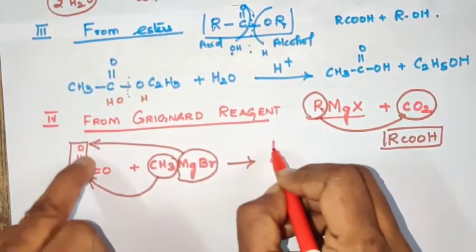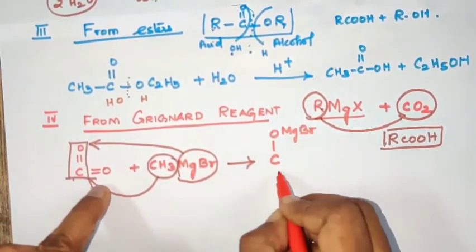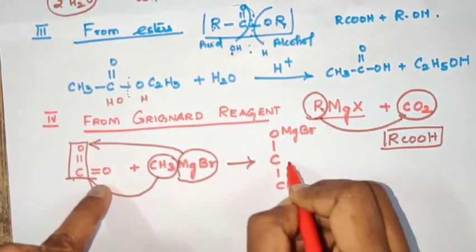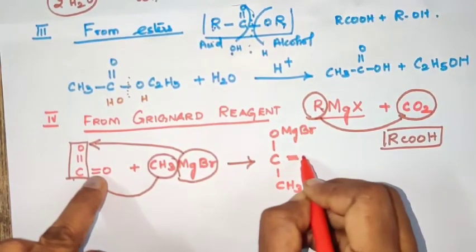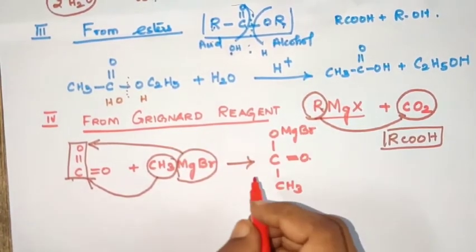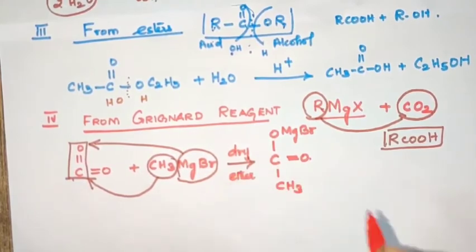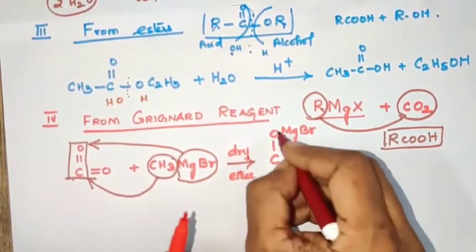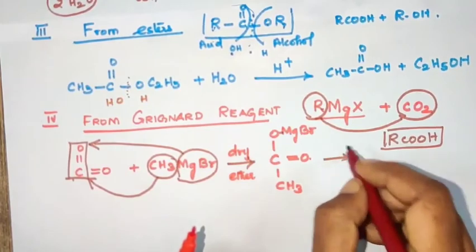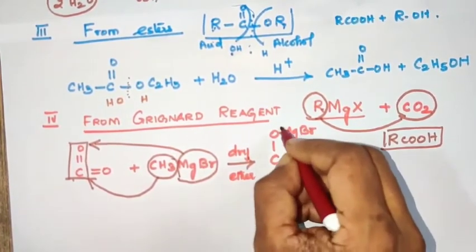C double bond O becomes C single bond O, which acquires MgBr, giving OMgBr. Here C acquires the CH3 methyl group, so we get CH3COOMgBr in the presence of dry ether. Yes, so we get an addition product called an adduct, followed by hydrolysis in the presence of an acid.